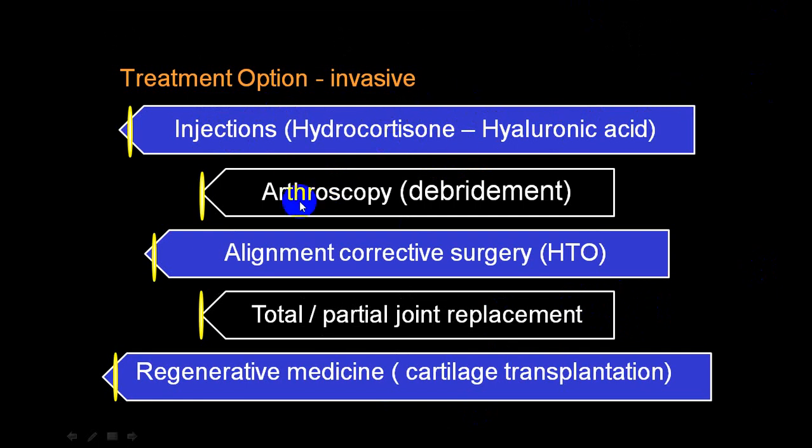You can go for arthroscopic procedures. These are surgical: arthroscopy and debridement. Corrective surgery, we call it realignment. Total or partial joint replacement, and this is the last resort. And some people also use cartilage transplantation, or they use regenerative medicines. These are again partially effective, not 100% effective.